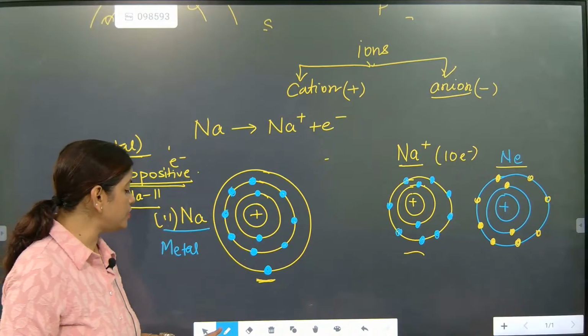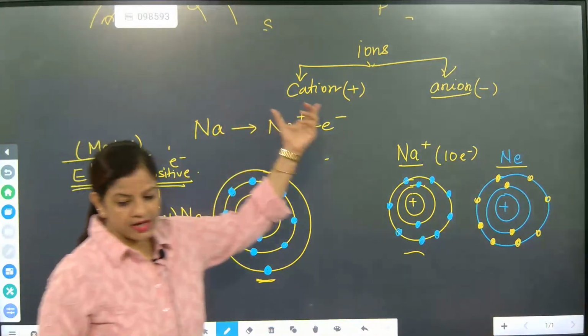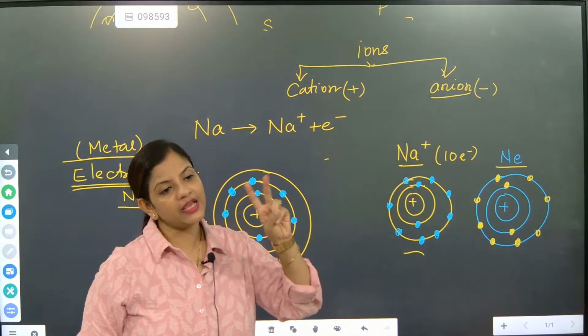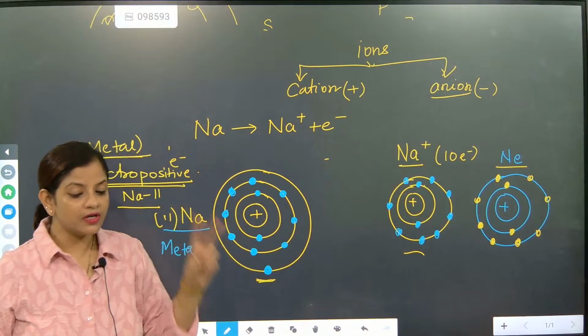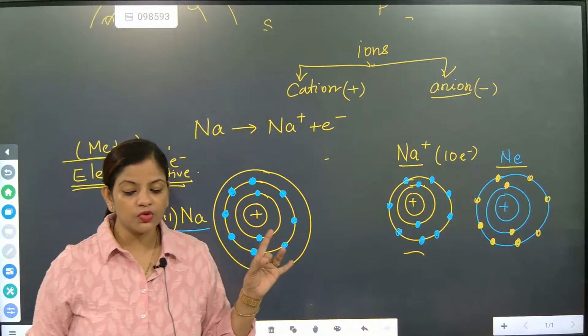Now beta, we are going to talk about what content is given, because we have given the cation name and we have given the anion name. So ions are of how many types? Ions are of two types. What are the two types of ion? Cation and anion.